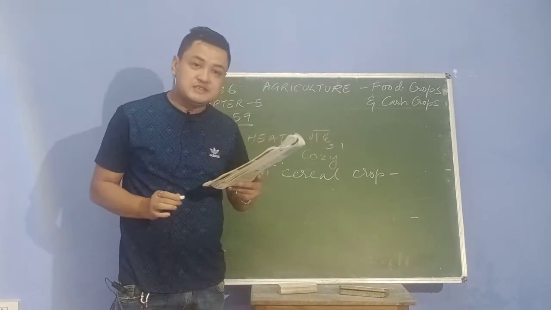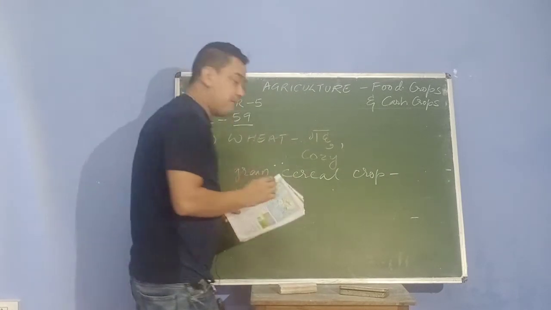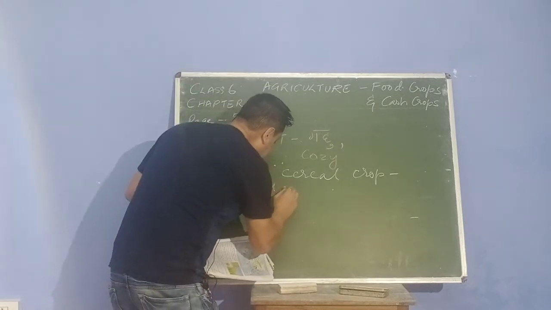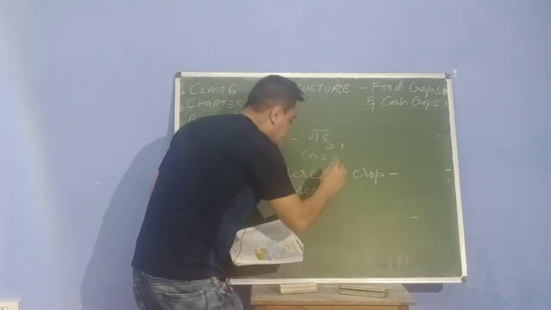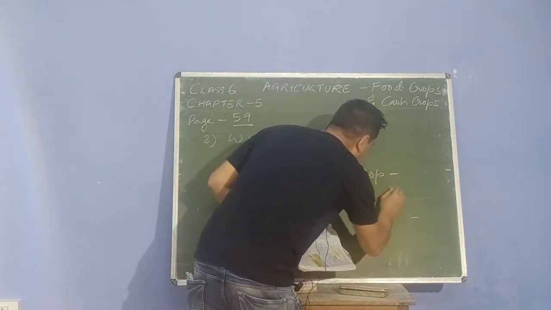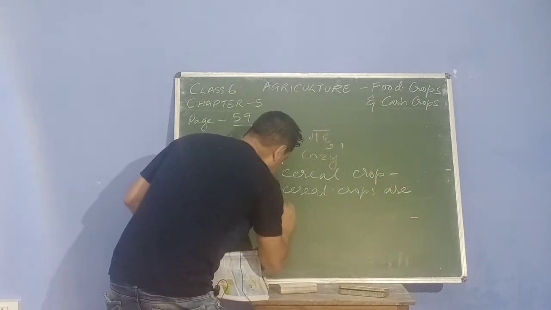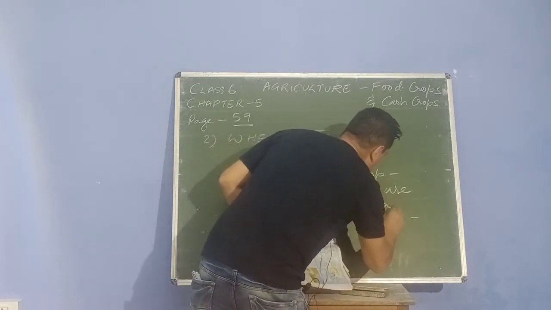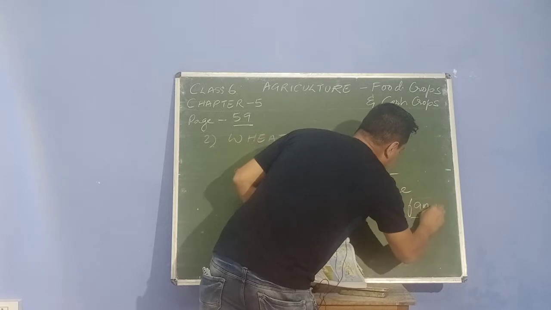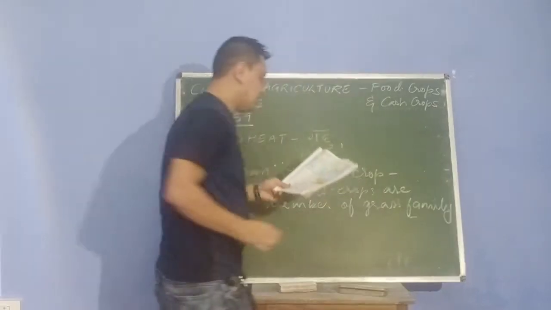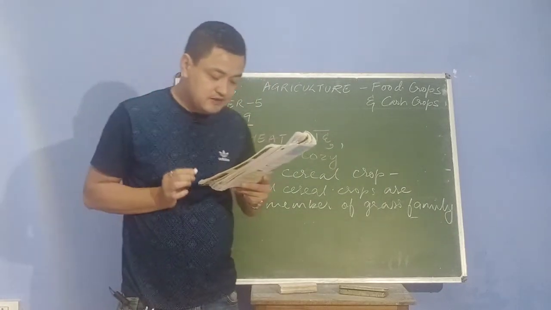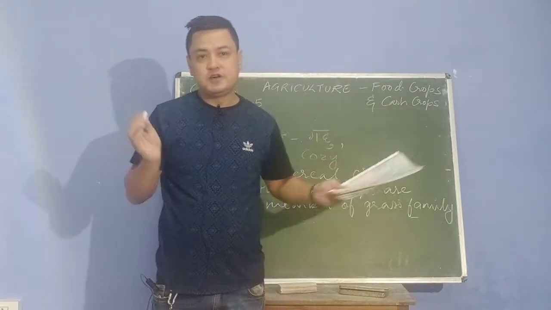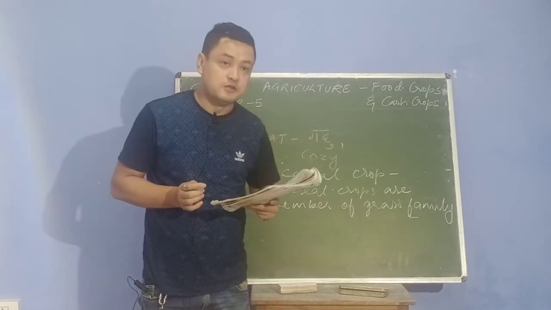It means that all cereal crops are members of the grass family. Therefore, it is known as a grain cereal crop. Wheat can be grown all over the world. You can grow it anywhere in the world.